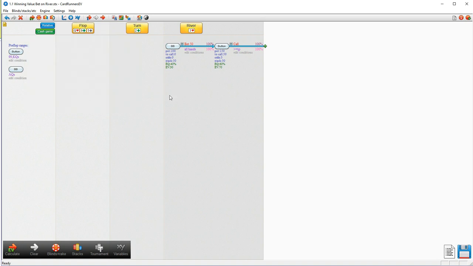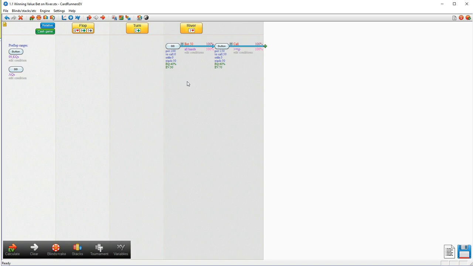So we can see if we just remove the King Queen offsuit combo, so now he's only calling with King Queen suited and pocket nines. And this is not meant to be realistic, it's just an example to see how the expectation is affected by not having over 50% equity against our opponent's calling range.